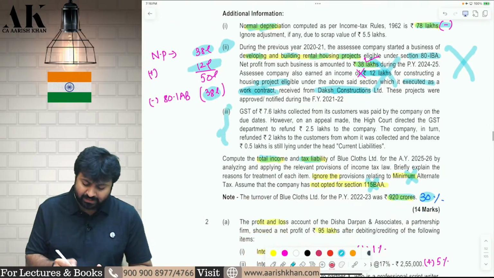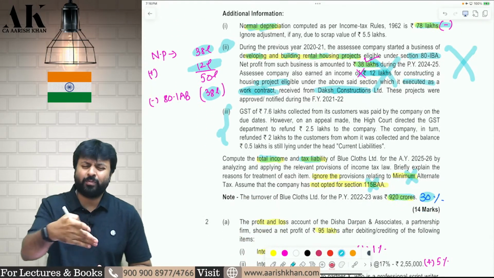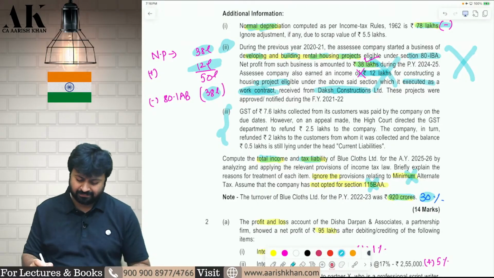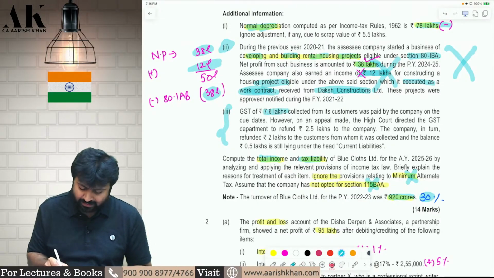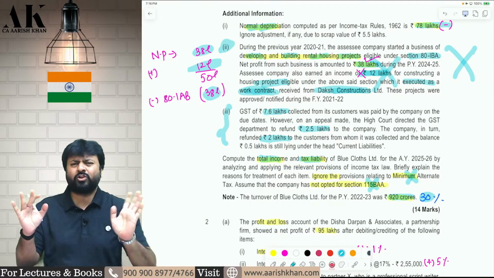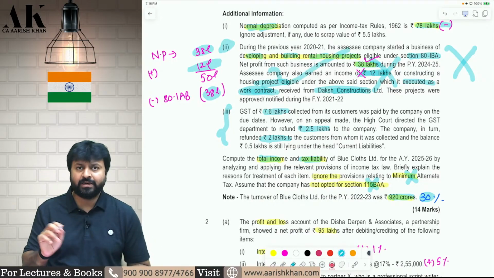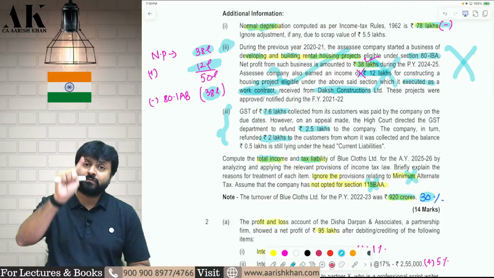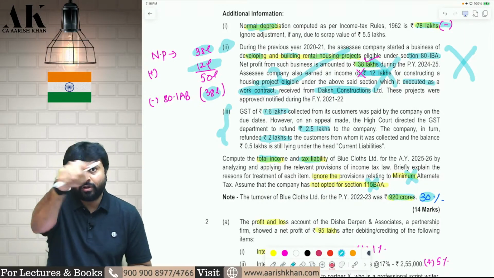And the last adjustment is of GST collected from customer. Exactly copy paste adjustment we have done earlier. You can check it. First, you have collected GST from customer, then you have refunded, and out of that, your 2 lakh rupees is still in the liability. Okay, so you have to add back to the income. That's it, as simple as that. So entire question is copy pasted. Just this one adjustment is new. Now, because just this one adjustment is new, I have discussed all the adjustments with you.